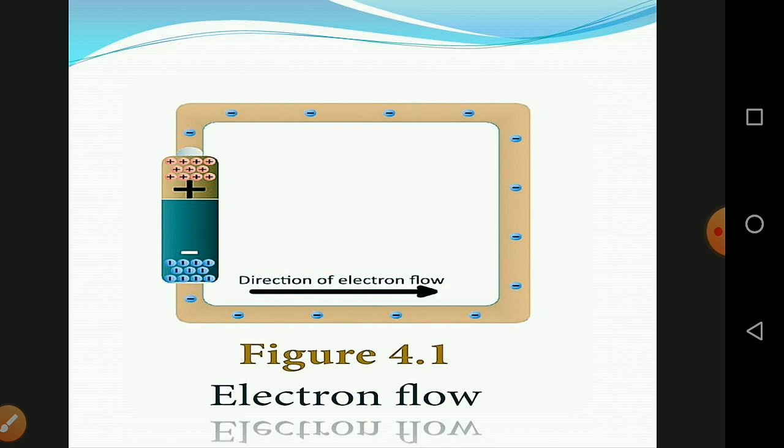The electrons in alternating current flow in one direction, then the opposite direction, over and over again. So direct current flows in only one direction, while alternating current flows in opposite directions over and over again.